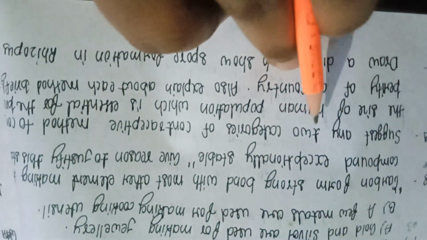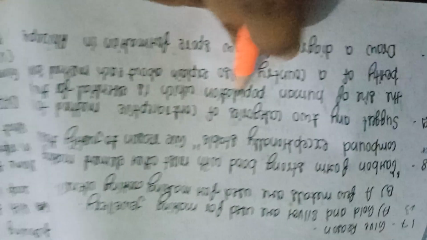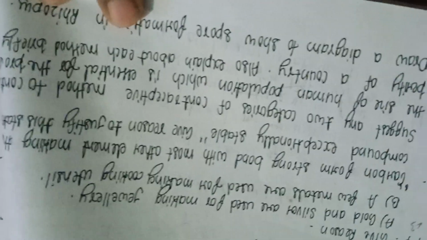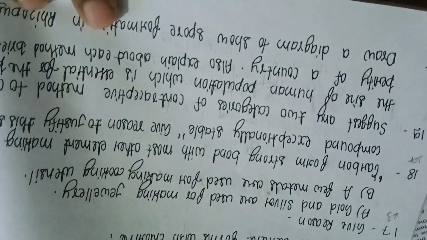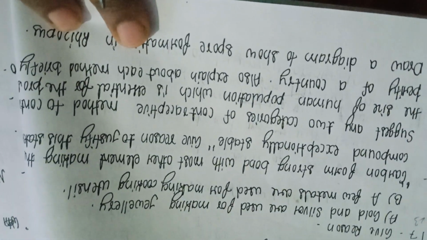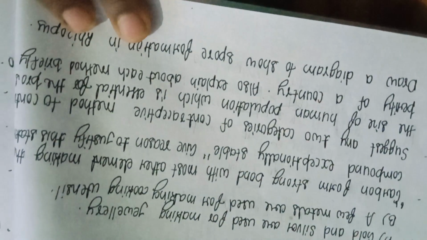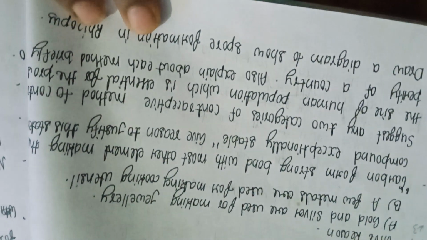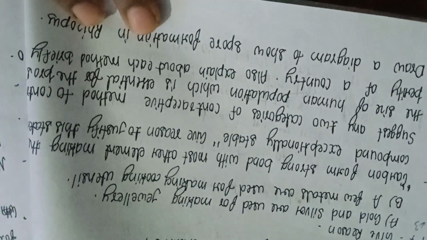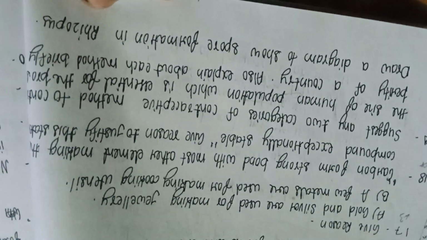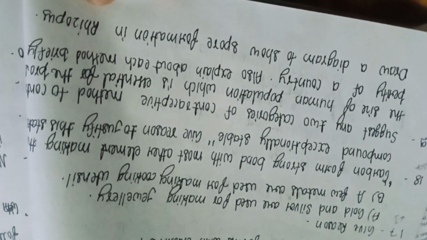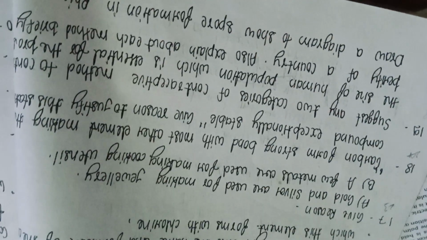Our next question is suggest any two category of contraceptive method to control the size of human population which is essential for the prosperity of a country. Also explain about each method briefly. And next question is draw a diagram to show spore formation in rhizopus. Clear?